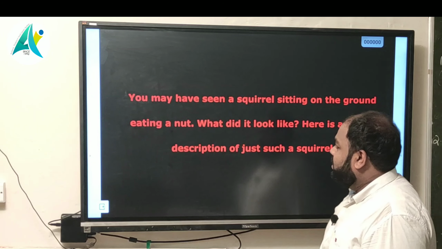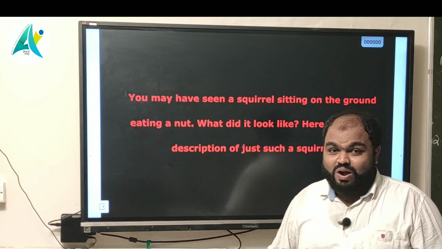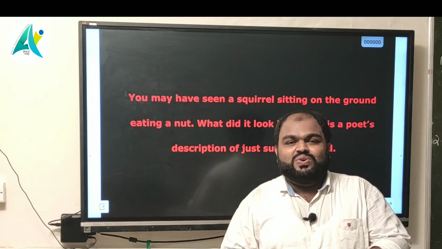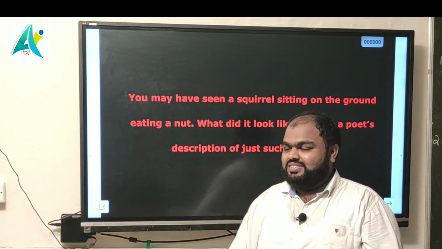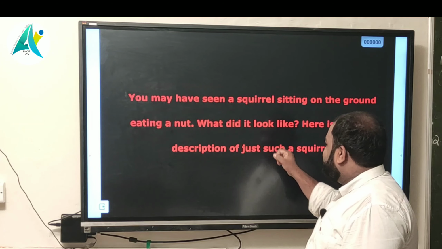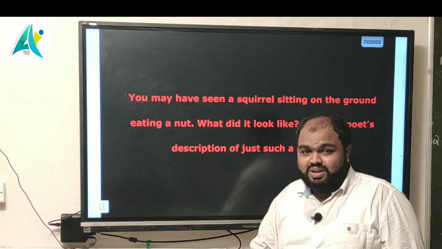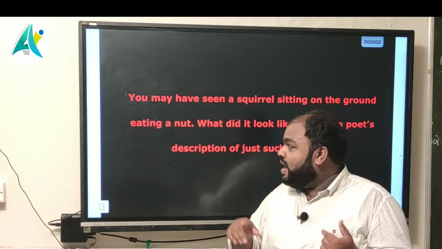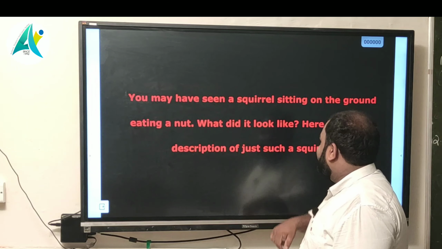Squirrel sitting on the ground, eating a nut. What is it doing? Eating nuts. What did it look like at the time of its eating?